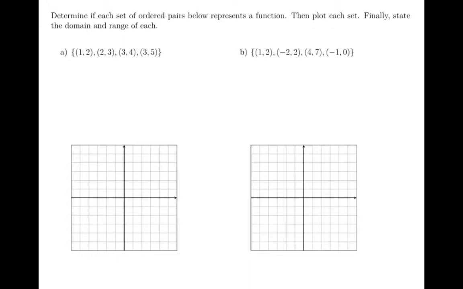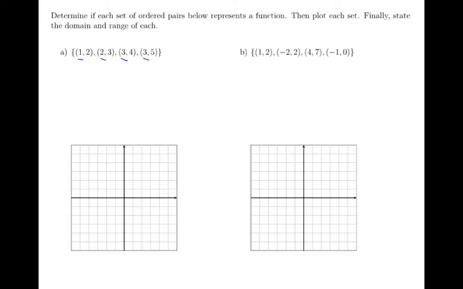So looking at the inputs, we're going to look and see if every input associates with exactly one output. And that will help us determine if this set of ordered pairs represents a function or not. So looking at these inputs, this first ordered pair has an input of 1. Our second ordered pair has an input of 2. Our third ordered pair has an input of 3. And then this fourth ordered pair also has an input of 3.